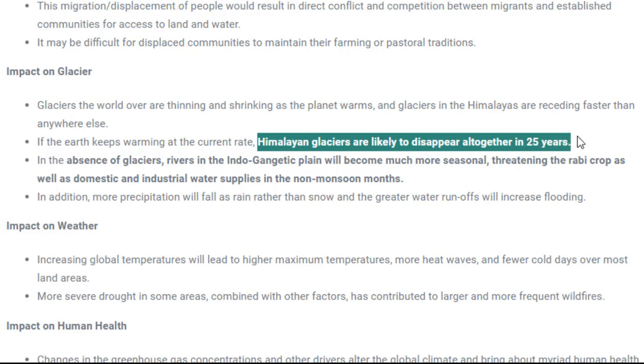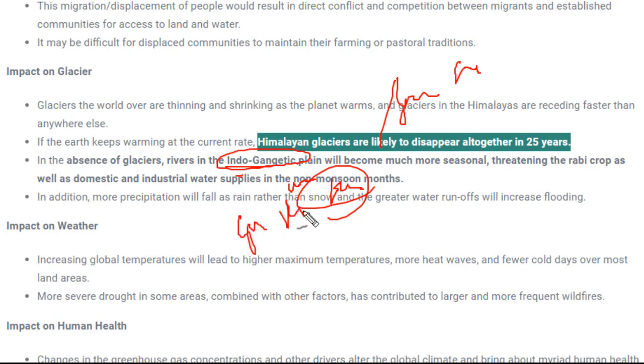That means in 25 years all the glaciers present in the Himalayan region would melt, and this will adversely affect the Indo-Gangetic plain. Why will it affect? Because the water level will increase at some time. Initially the water level will increase and there would be flood conditions. Later, when there is no glacier present in the Himalayan region, the Ganga river, Yamuna river, or whatever rivers are flowing in this region would become seasonal, although they are perennial at the moment.